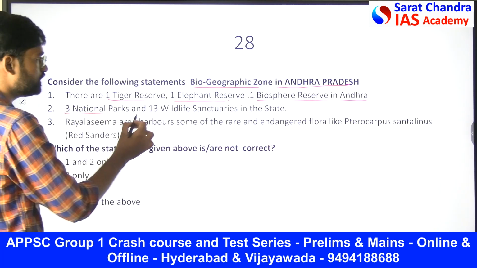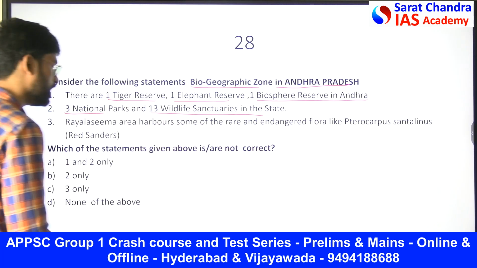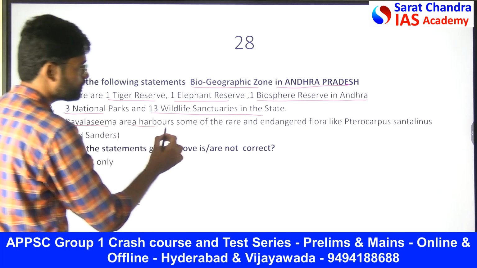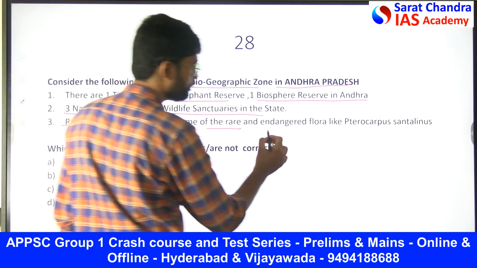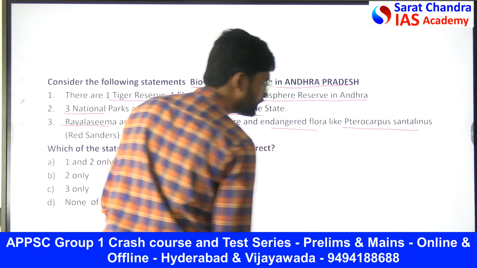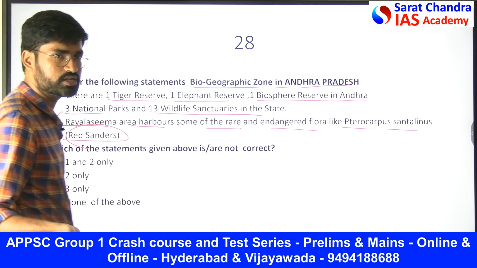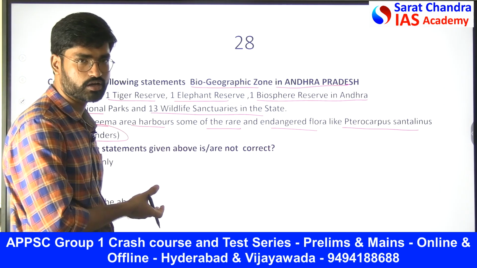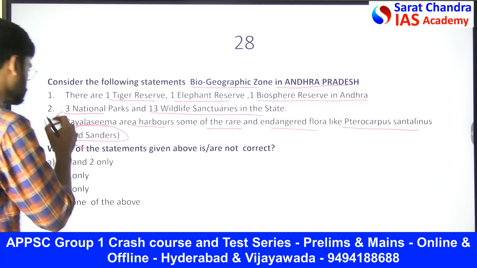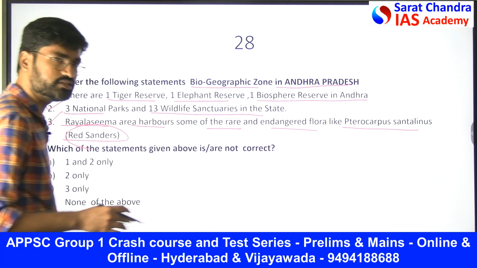3 national parks and 13 wildlife sanctuaries in the state. Rayalaseema area harbors some of the most rare and endangered flora like Pterocarpus santalinus, or red sanders. Obviously, since you have seen the Pushpa cinema, you know that red sanders is the one present in the Rayalaseema region. 3 national parks and 13 wildlife sanctuaries is the right one.